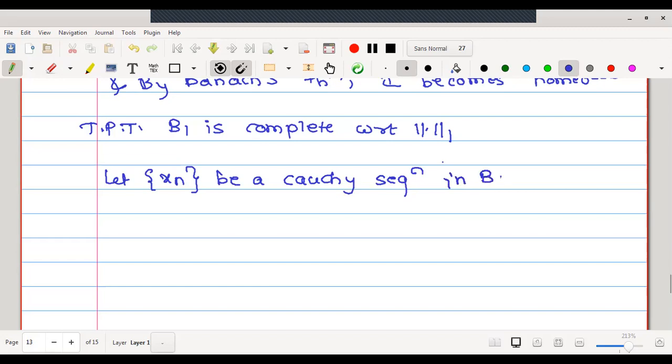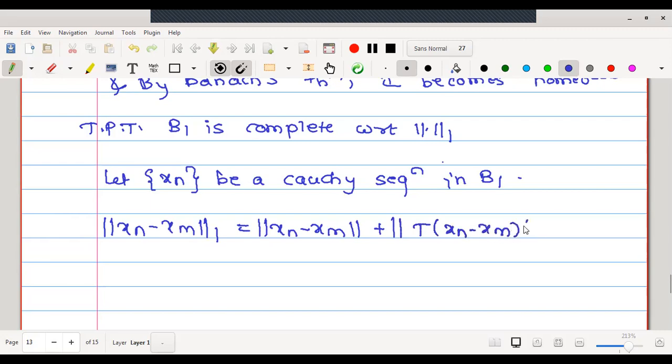In B1, if it is a Cauchy sequence, what will we use as the definition? Norm 1 of Xn minus Xm. How can I define this? It is the norm of Xn minus Xm added with the norm of its T image, right? This is by the definition of norm 1.